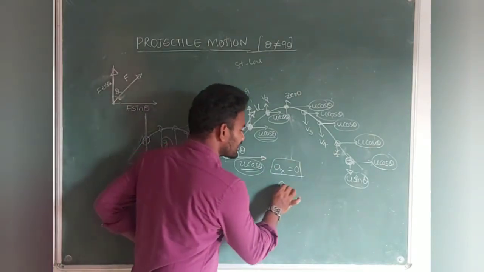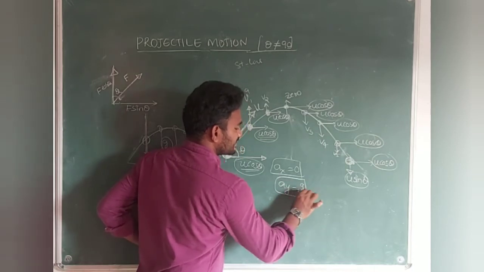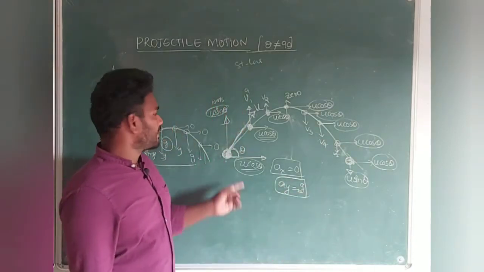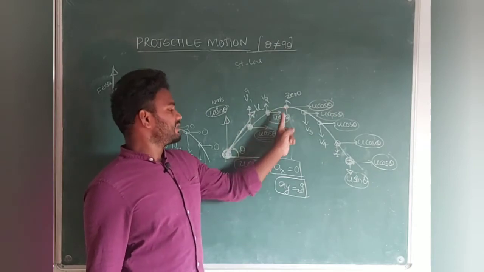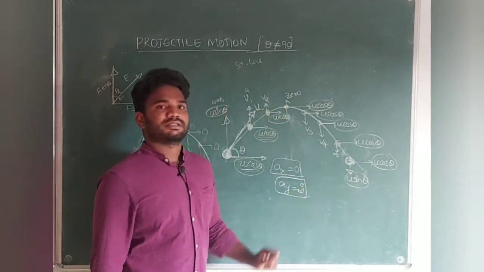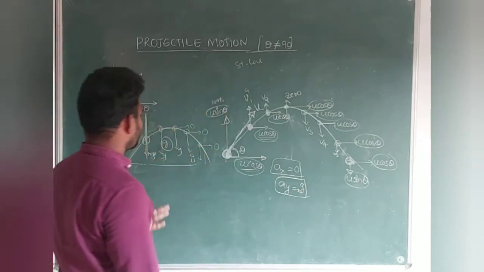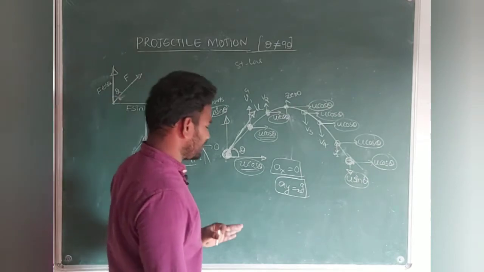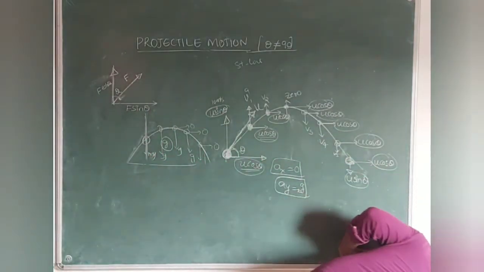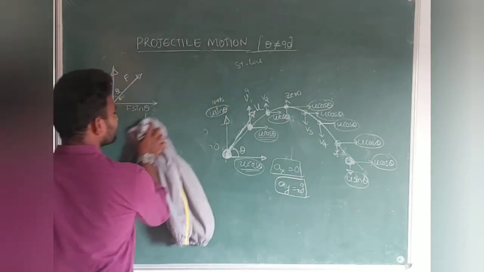But vertical acceleration ay we have, that is plus or minus g. When the velocity is decreasing, it is minus g. When the velocity is increasing, then it is plus g. Try to catch my point, students. Okay, fine. I hope you understand the basic concept regarding projectile motion. So you make a note of this, students.